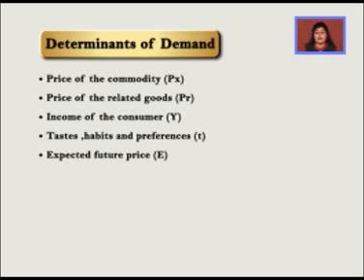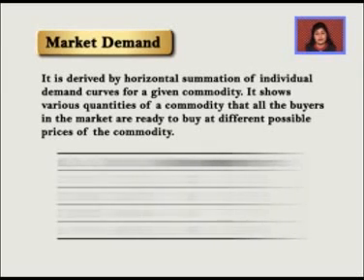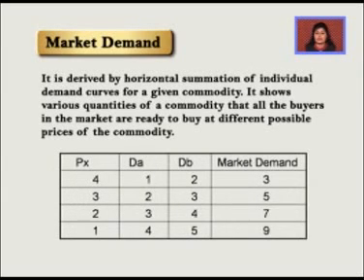So I hope now all the determinants are very clear to all of you. Now let's move on to another concept of market demand. Demand by one person is termed as individual demand, and if we horizontally put a summation of the various individual demand curves for a given commodity at different prices, what do we get? Yes, you are right, we get market demand. So, see, the table is showing you the market demand.